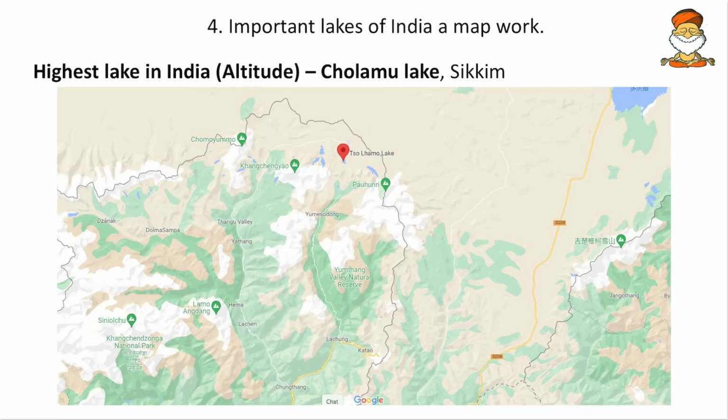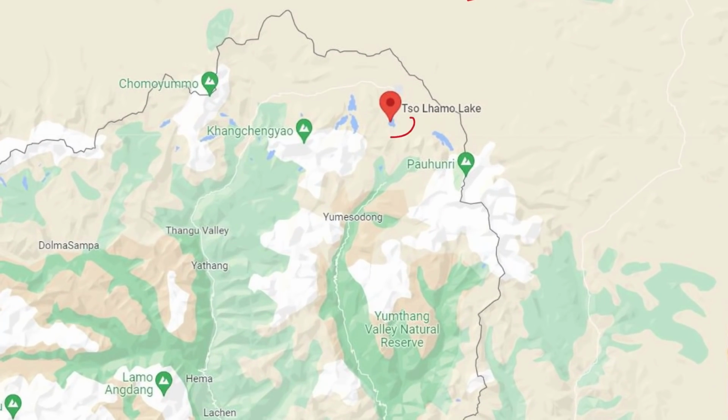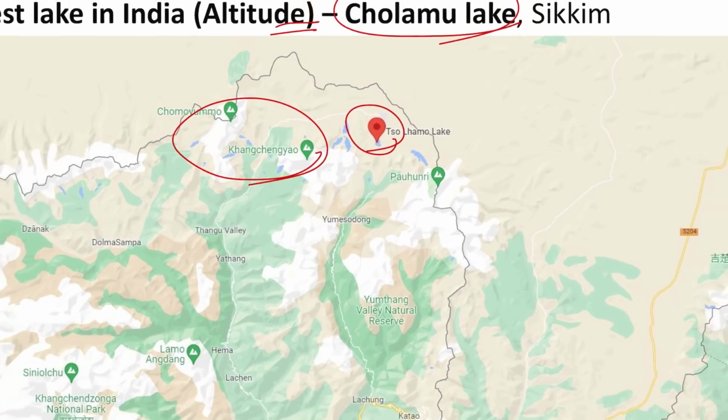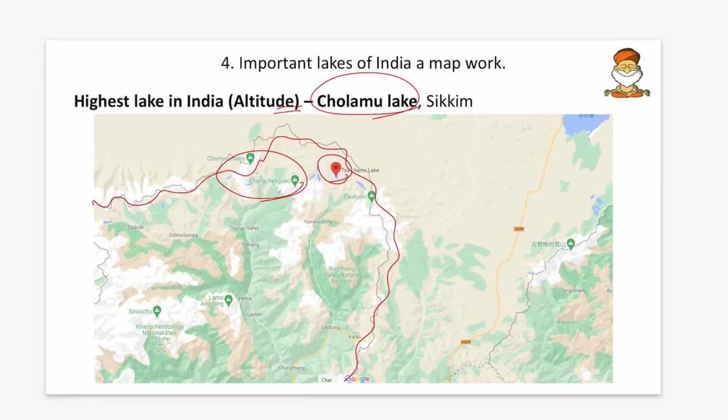And then the highest lake in India with the altitude, that is Cholamu Lake. This is in Sikkim. No, the lakes of Kashmir, Leh, Ladakh are not the highest. So we mark this as important. And here we have this Cholamo Lake. And very next to it we have the Kanchenjunga. So Kanchenjunga will be somewhere here. Okay, and very next to that, there are various wildlife sanctuaries in Bhutan also very much associated, very next to the border of India with Bhutan and China, Tibet. So that goes here. So remember these ones.